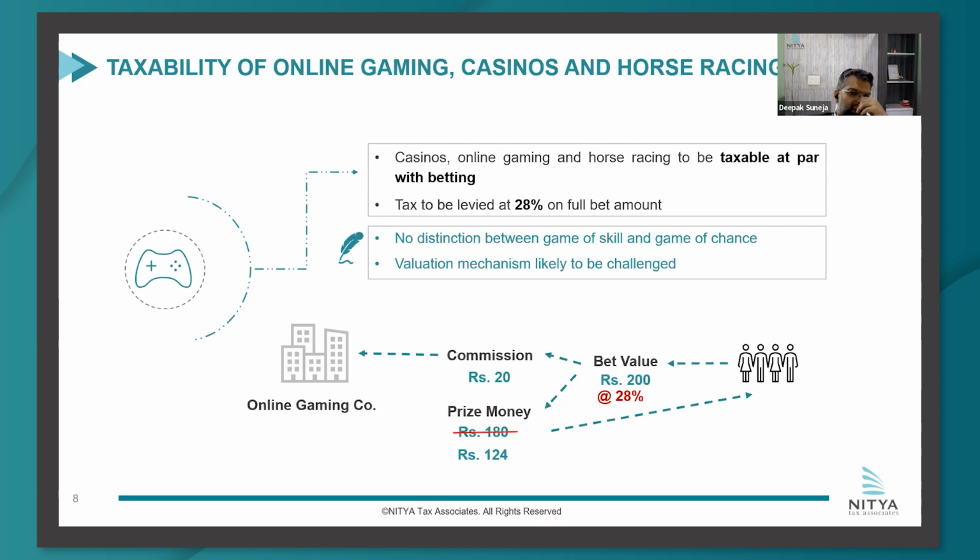But now what would happen is with this 28% GST coming on 200, 56 rupees would reduce. So considering that the commission remains same, the prize money would reduce significantly from 180 rupees to 124. So for an individual to engage in this online gaming with the expectation that he may win this amount, that expectation or that incentive would be much lower. Yes, the entertainment value would still remain, and to that extent, 28% GST, if he is willing to pay, that's fine. But otherwise, for these online gaming, this is a big hit.